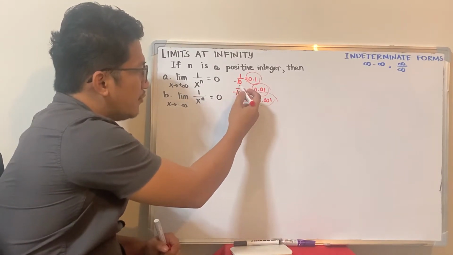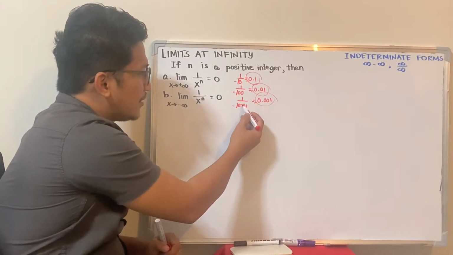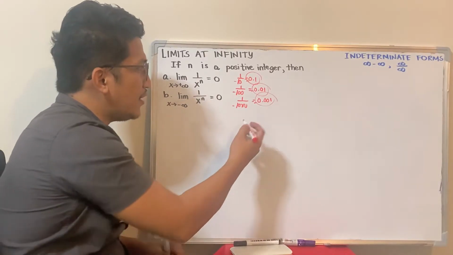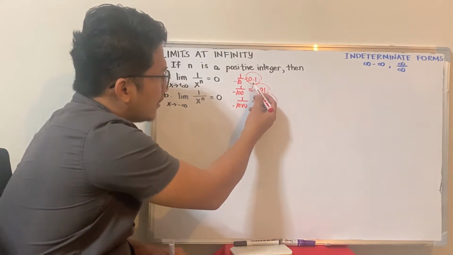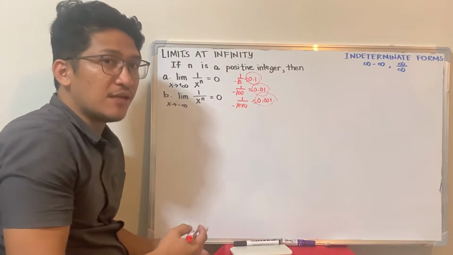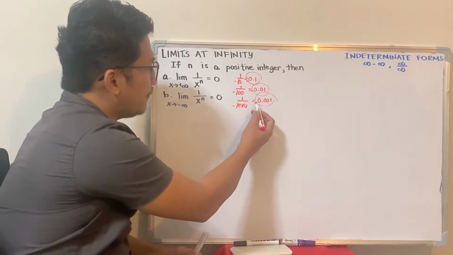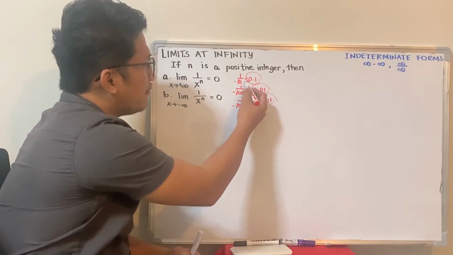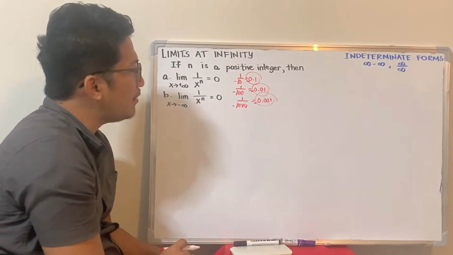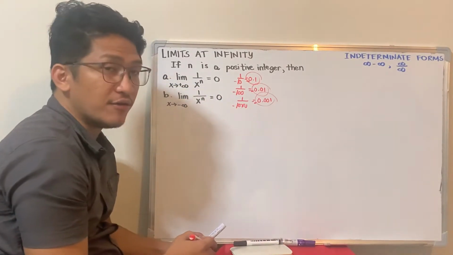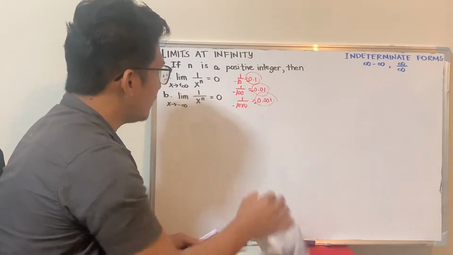So if your number here is negative, as this number goes to negative infinity, the quotient is also approaching 0 from the left. So it is from the left, because your number here is negative. Okay, but basically, the final value is 0, or the limit is still 0. So that's actually the idea.